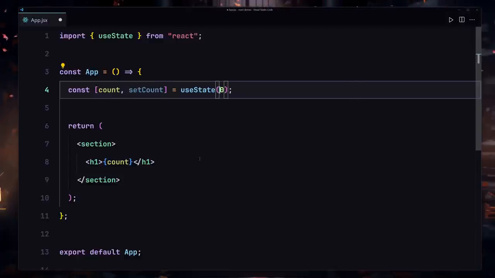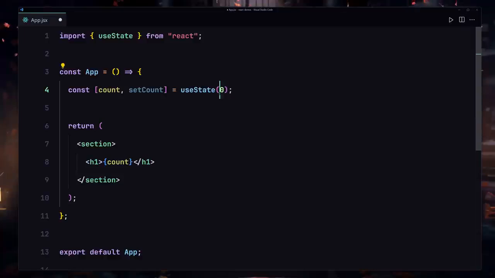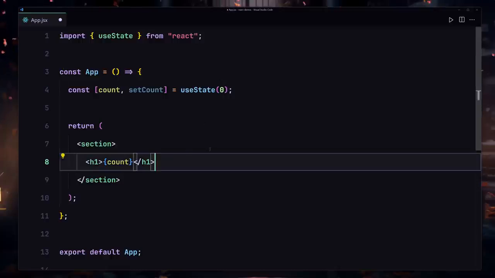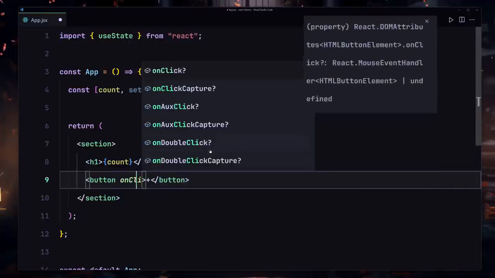Now the next thing that we have to do is somehow change the value of this initial state. Initially we specified the value of 0, but now we want to change that to maybe 1 or 100 or something like that. So to do that, we are going to be creating our button. I'll just create my button right here, and I'm going to put a plus symbol right here, that would be fine. And now I'm going to be attaching the event handler on there, which will be the onClick.